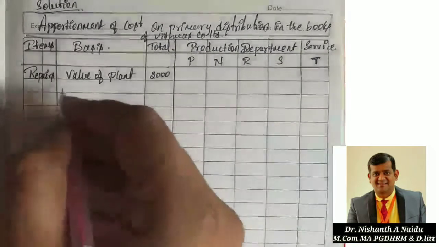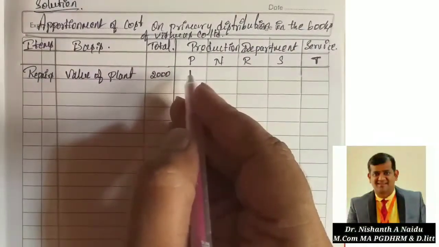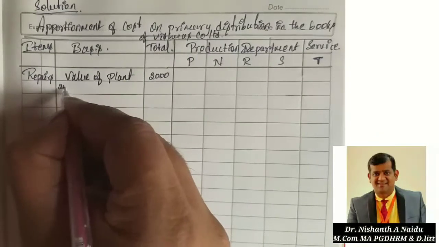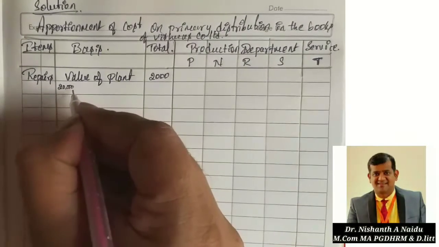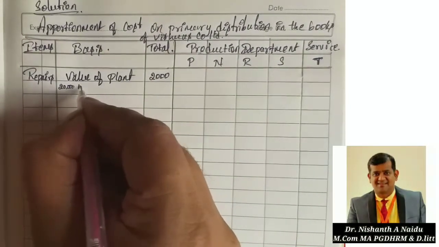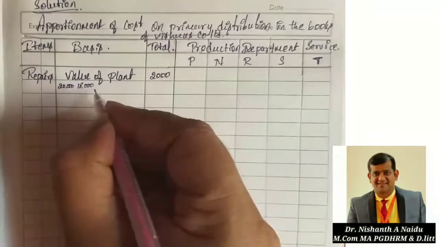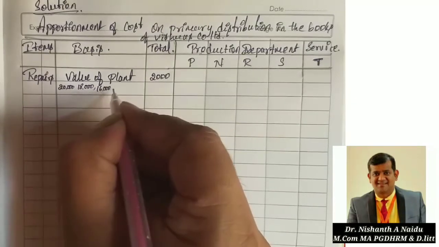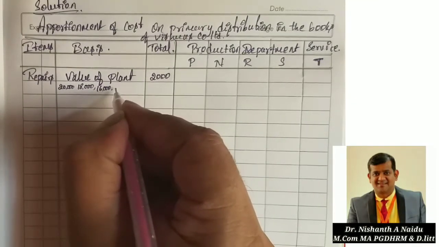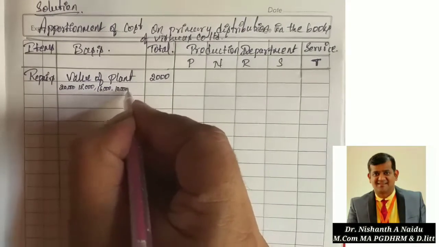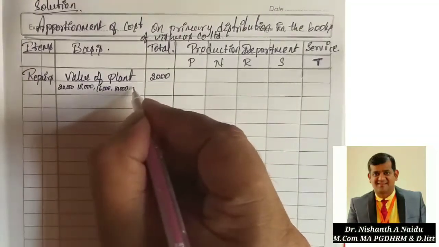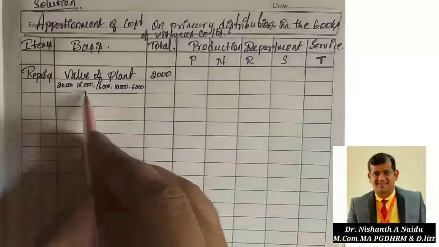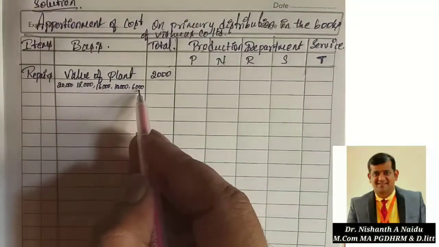For P department, the value of the plant is 20,000. N department 18,000. Then for R department 16,000. For S department 10,000. For T department 6,000. Clear?